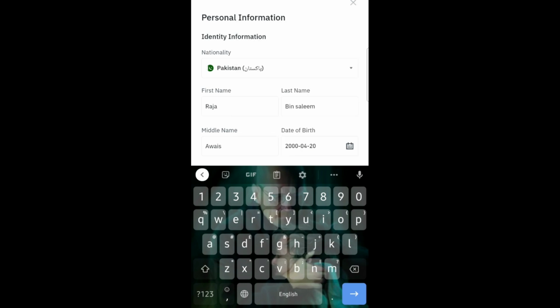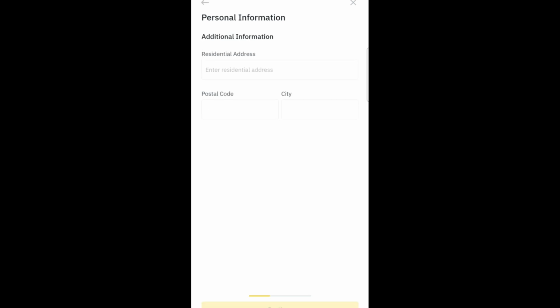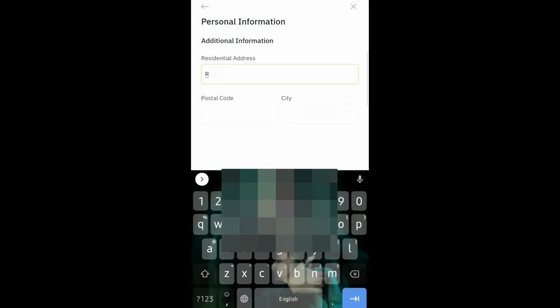And then click on Continue. Once you click on Continue, it will take you to the additional information page.